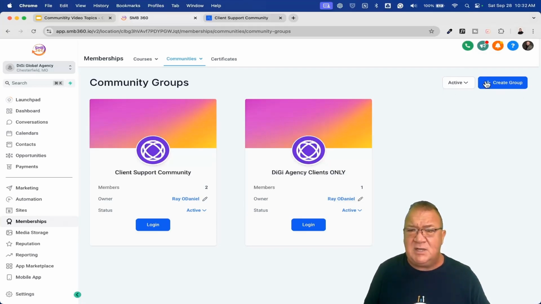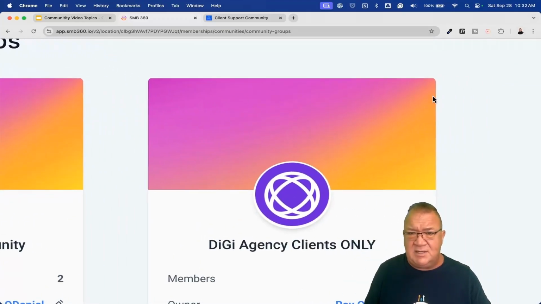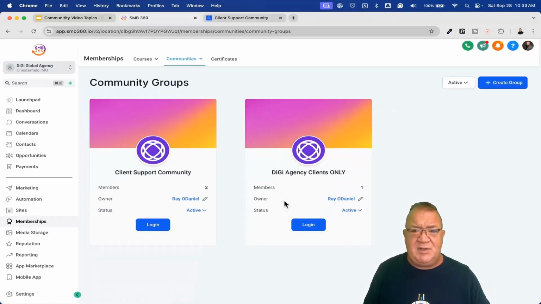Now, a couple of other things here. We're going to create a group and see what's created with this. But this little area that we're looking at here, I'm going to try to blow this up. This little square with the mouse is the cover banner area when we start getting into the branding part of it. And then this is where the logo goes. If you don't want to do any of that, this is just the default gradient that you get, and this is the image you get on all the groups that get created. You're allowed to brand it, create it, and customize it, which is pretty cool. We will take a look at those settings shortly.